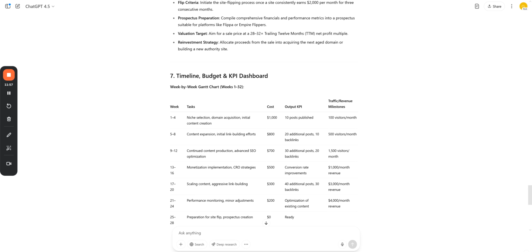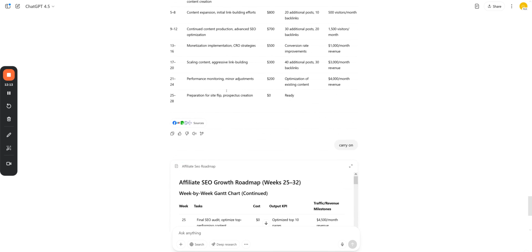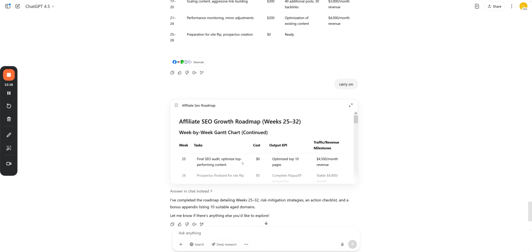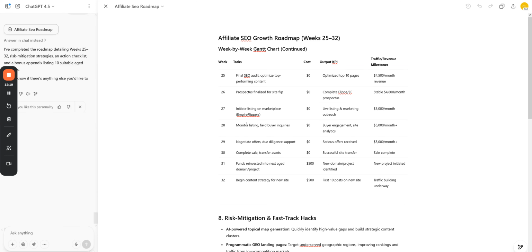You'll definitely want to take the timeline, budget, and KPIs and adjust them to what's happening. I recommend adjusting them to your goals, and then as you get started, saying to AI, look, this has happened, can you adjust that on the KPI dashboard and the timeline report? Okay, and then it's got just the next bit here, with, you know, going into week 25 to 32, same thing, and giving you a sort of example KPI report and traffic revenue milestones. But again, you want to adjust that based on what you're doing.